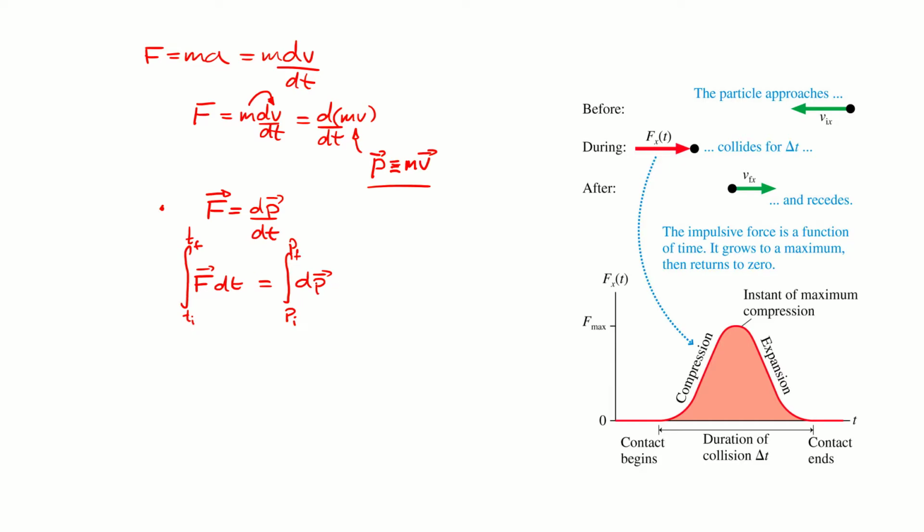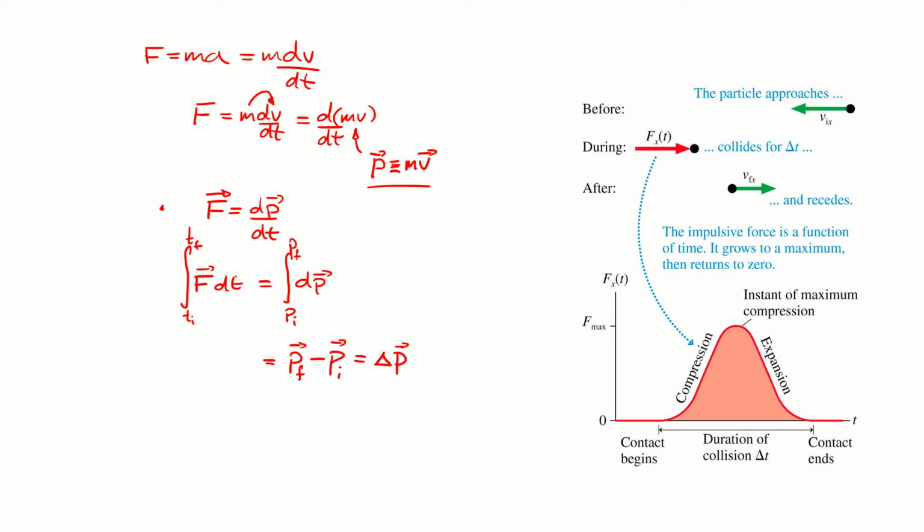The momentum integral is easy: integrate one with respect to any variable. And after you put in the limits, this ends up being the final momentum minus the initial momentum, or simply the change in momentum of that ball or whatever object we're analyzing.